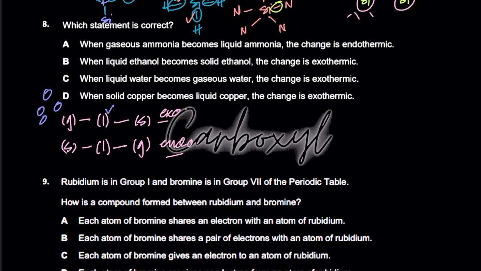And similarly is the case with a liquid going into a solid. Liquid has more energy than solid, so in order for those liquid particles to move slower and to glue together, they need to lose that extra energy that they possess, right? So that is why a gas to a liquid and a liquid to a solid is exo.